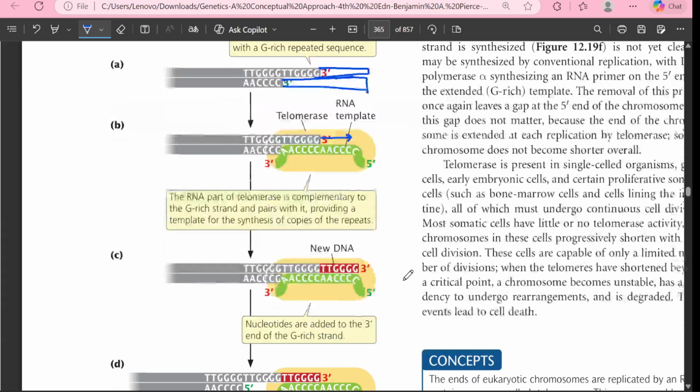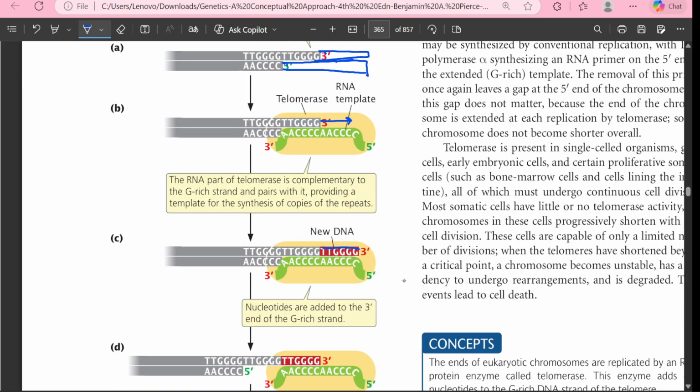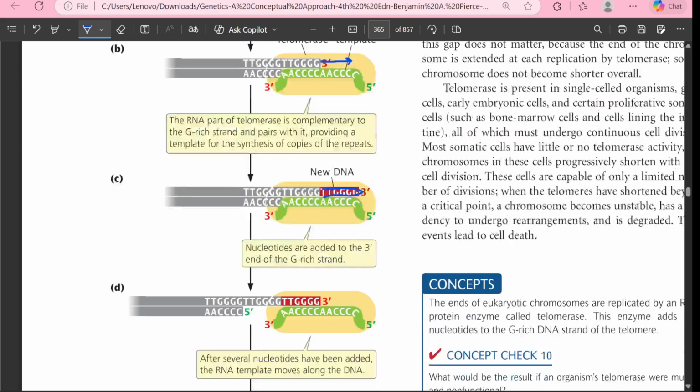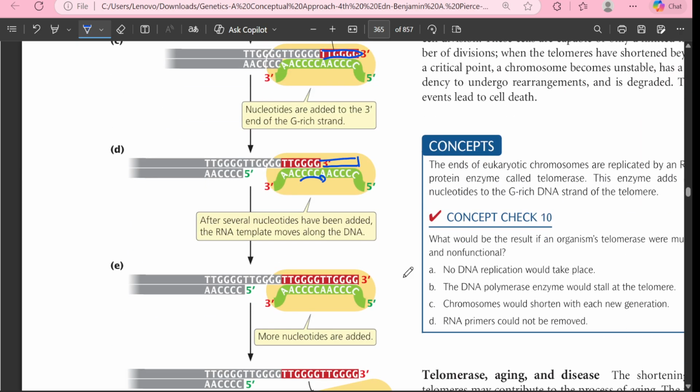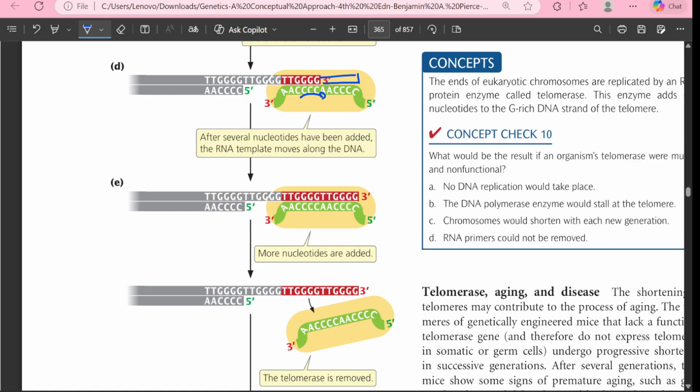Now after this has extended, you can see this new DNA which has been formed on the 3' end. This is the red colored new DNA. The whole of the template has been added here. Now this will move further, and more of the template will be synthesized at the 3' end only. Now this much has been done, and more nucleotides have been added, all because of the RNA template which was provided by the telomerase enzyme.